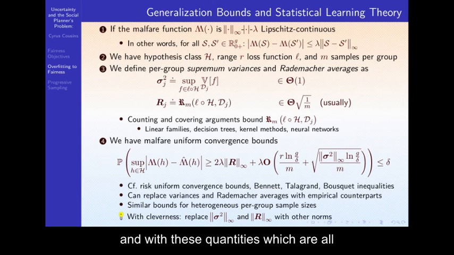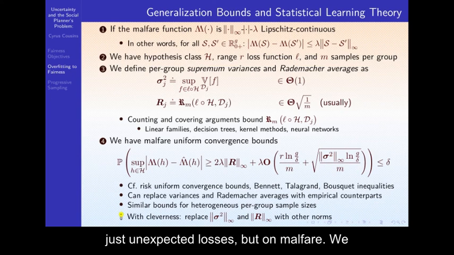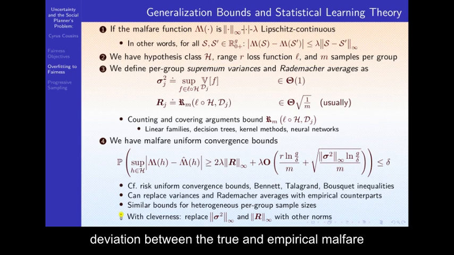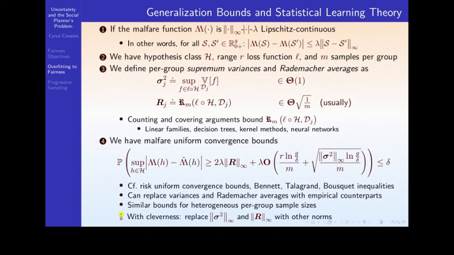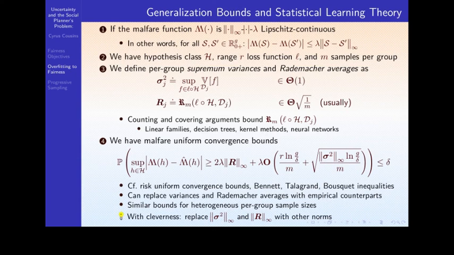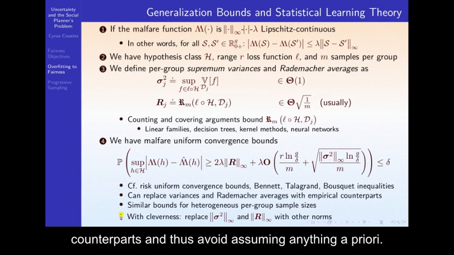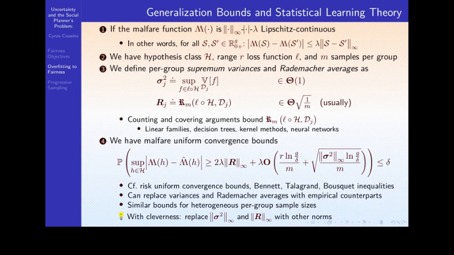And with these quantities, which are all standard in statistical learning theory, we then have uniform convergence bounds not just on expected losses, but on Malfare. We get that the probability that the largest deviation between the true and empirical Malfare values of any function h in our hypothesis class, the probability that that quantity deviates by more than 2 lambda times the largest Rademacher average plus an additional term involving the variance, is bounded. This inequality resembles standard results in uniform convergence theory. We can also replace variances and Rademacher averages with empirical counterparts and thus avoid assuming anything a priori.